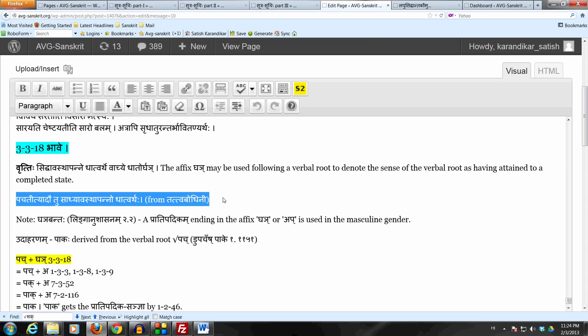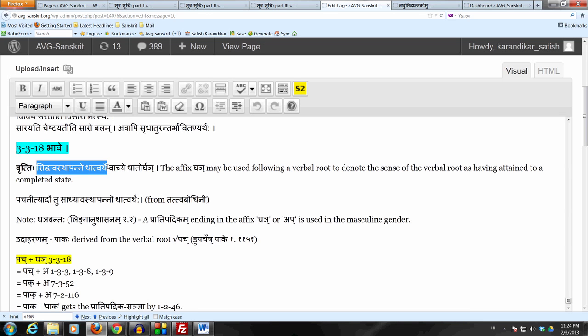But when the action is complete, when we have a completed act, that is what is called siddhavasthapanna dhatvartha. Then we can use this affix Ghan to denote that kind of bhavah.